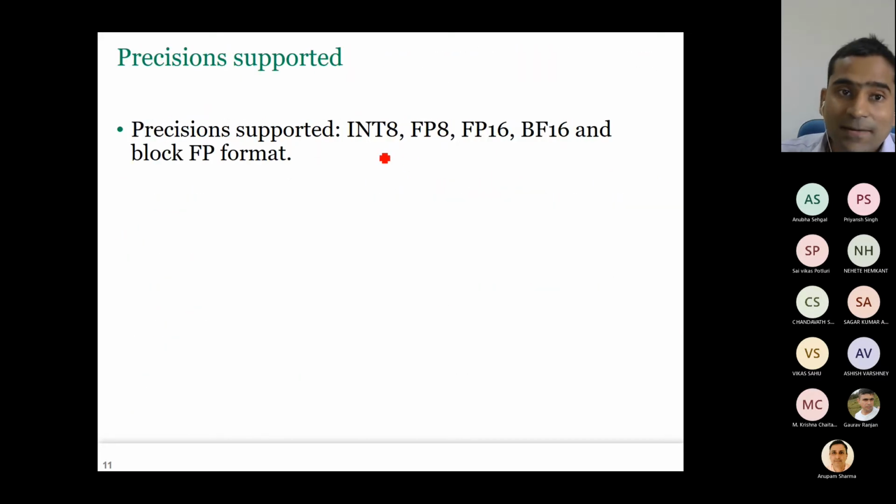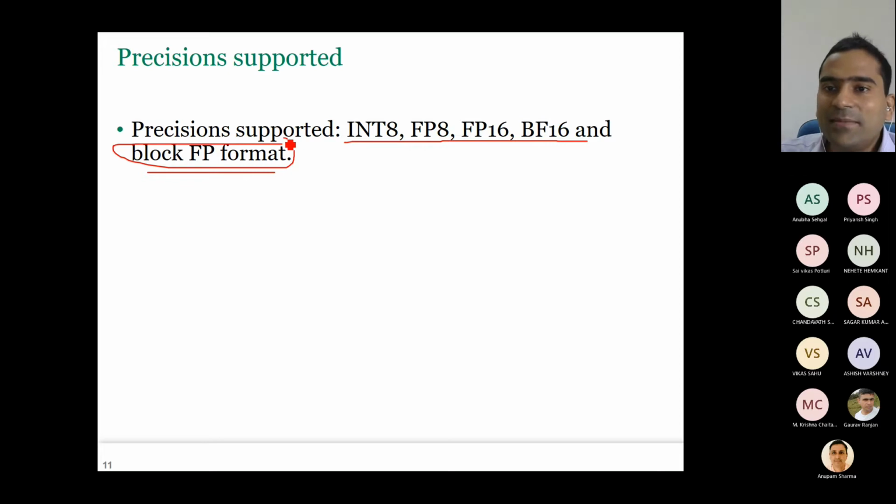Now it supports int 8, FP8, FP16, BF16, and block FP format. I will explain this very soon. But can you find any that is missing? Which precision does it not support? An important one. FP32. Very good.